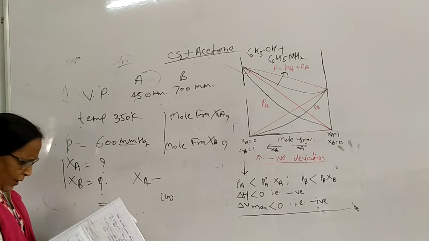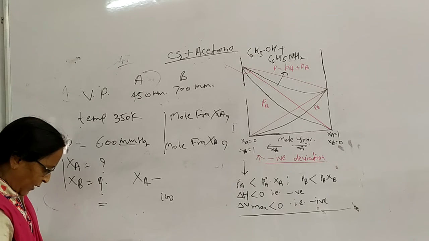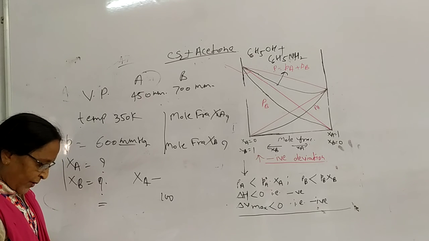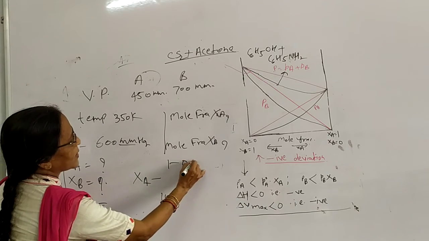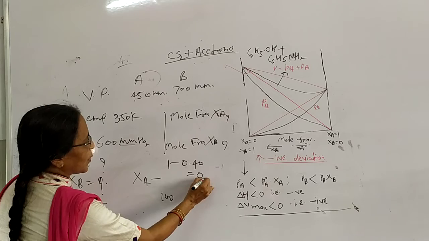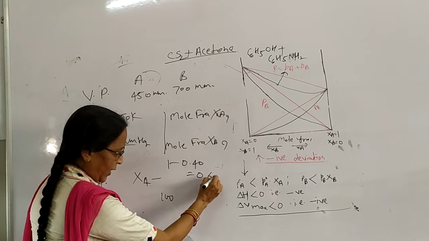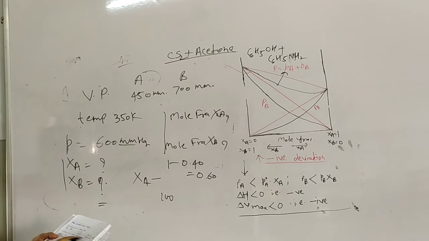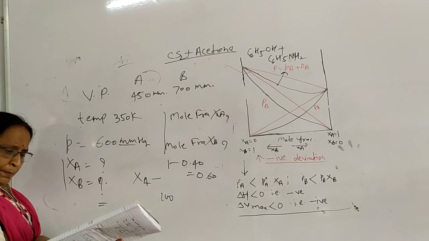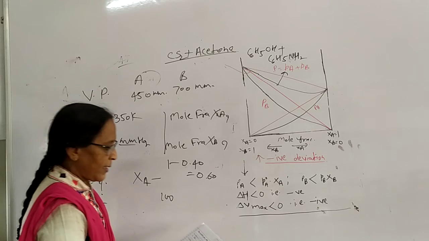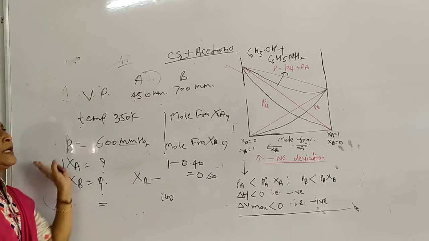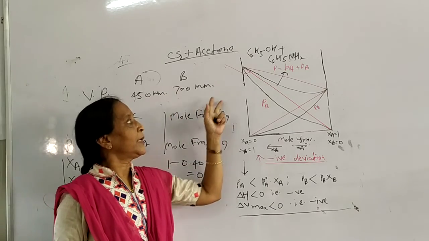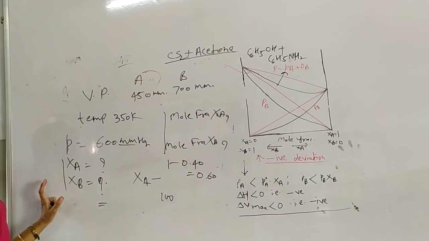I am giving you the answers, you will try this. In the first part, the mole fraction XA you will get is 0.40, and subtracting from 1 you get 0.60. Then calculate the total pressure P, and then PA and PB, 0.30 and 0.70 in the vapor phase. This sum is important because three different answers are there, so it is possible for 3 marks.